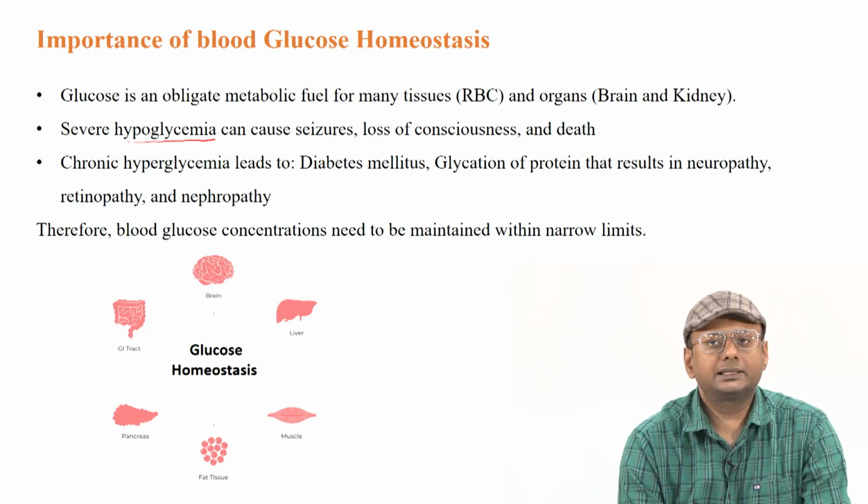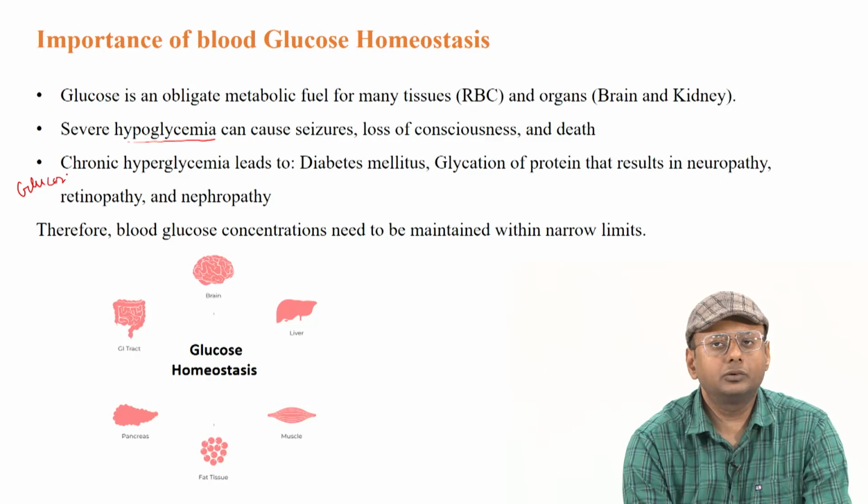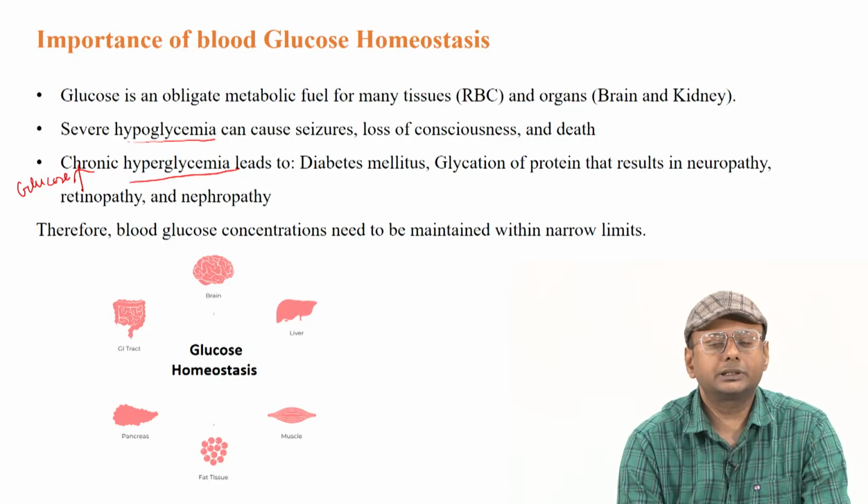Chronic hyperglycemia leads to diabetes mellitus. If the glucose level is too high, we see a situation called chronic hyperglycemia, that can lead to diabetes mellitus.